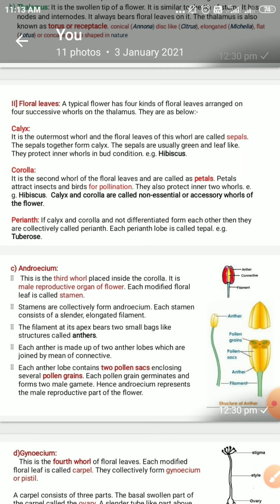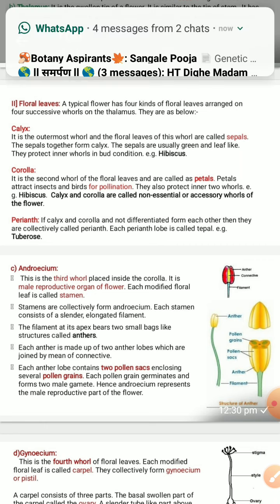The next point is the floral leaves. The typical flower has four kinds of floral leaves arranged in four successive whorls on the thalamus. Whorls mean rings. The floral whorls are present in the form of circular rings. In the typical, normal hypogynous flower, the first ring is of green sepals, or calyx. The second ring is of corolla, made up of the petals.